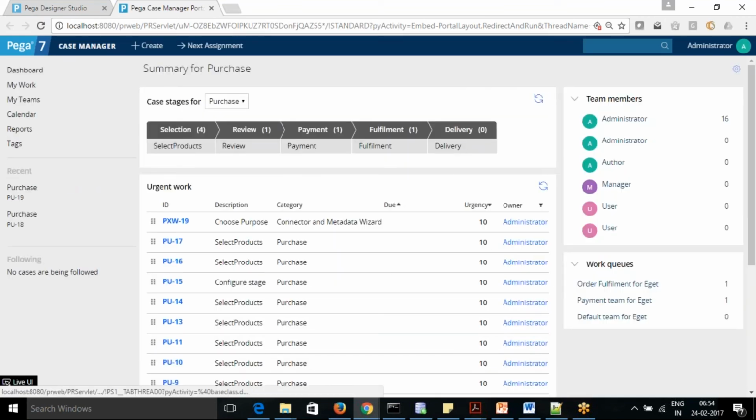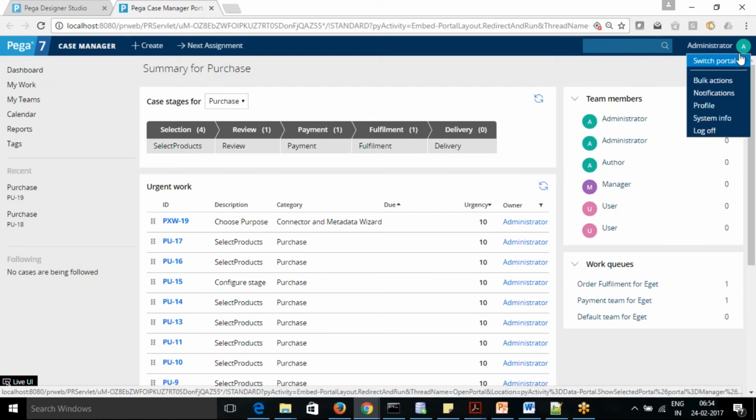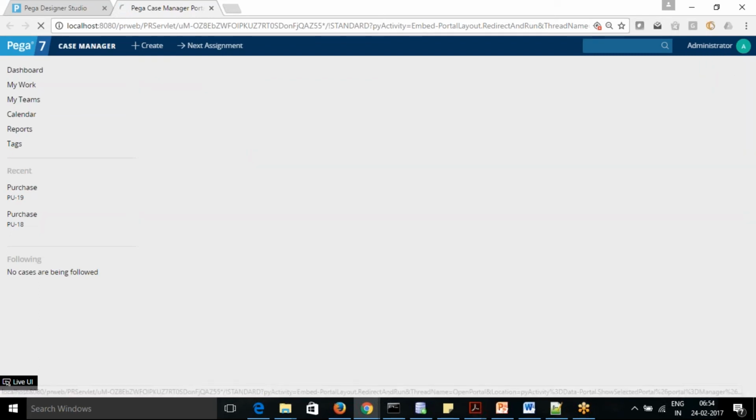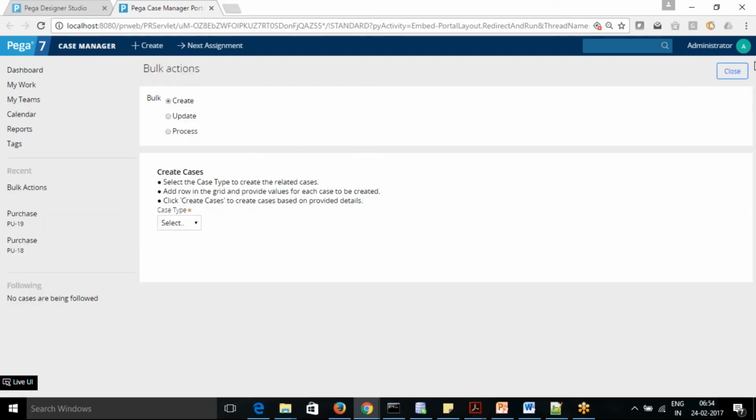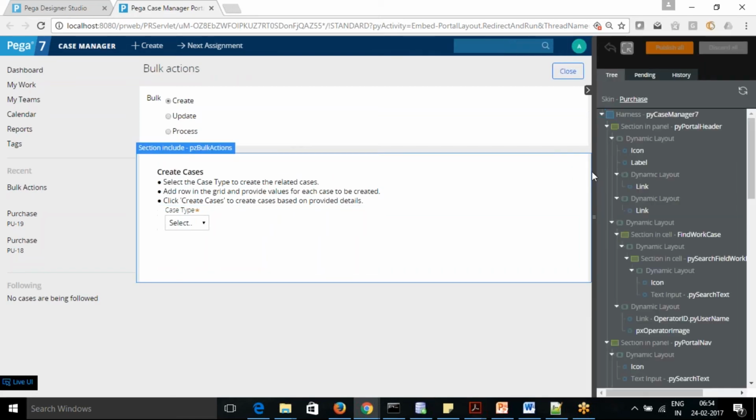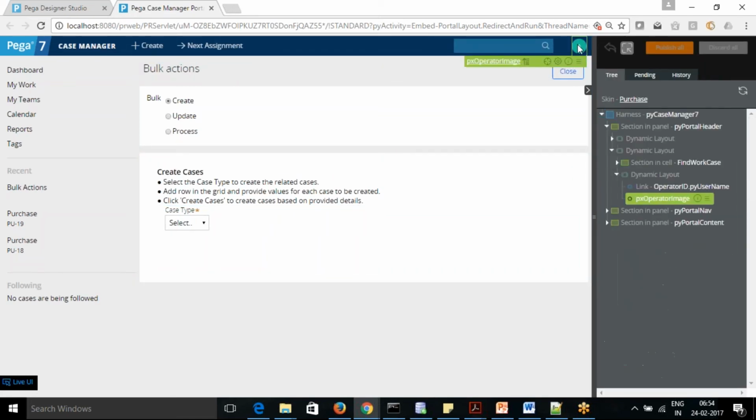I want to give him one extra action for transfer of the case. So what we're going to do is, currently, okay, that's not what I'm looking for. Okay, so let's go to the live UI. We'll look for this one.